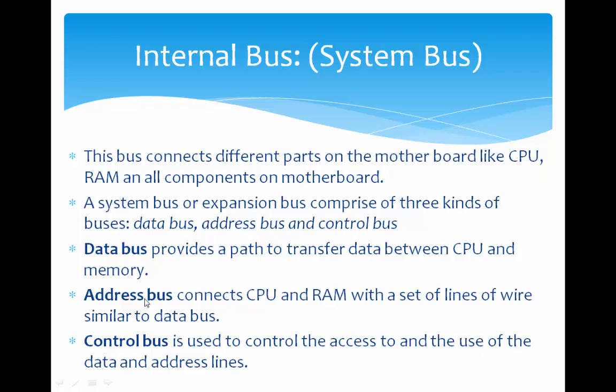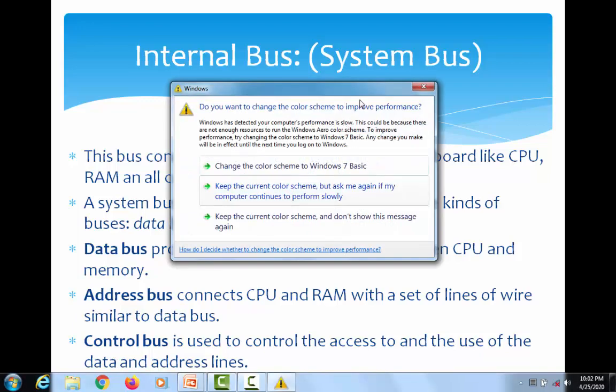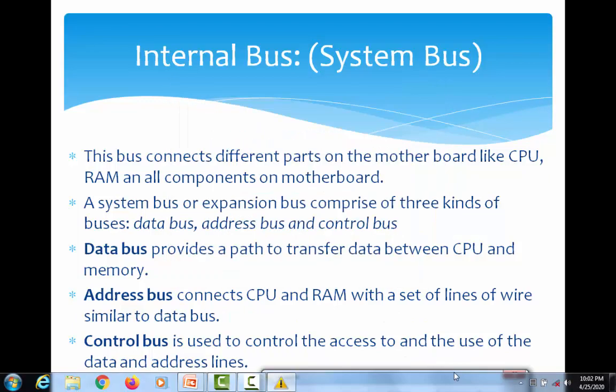Next one is address bus which connects CPU and RAM, means it is responsible for carrying addresses so that it can fetch data or transfer data between CPU and RAM. In the same way, control bus. Control bus is used to control access to the resources. It sends control signals through which we can control those respective devices.